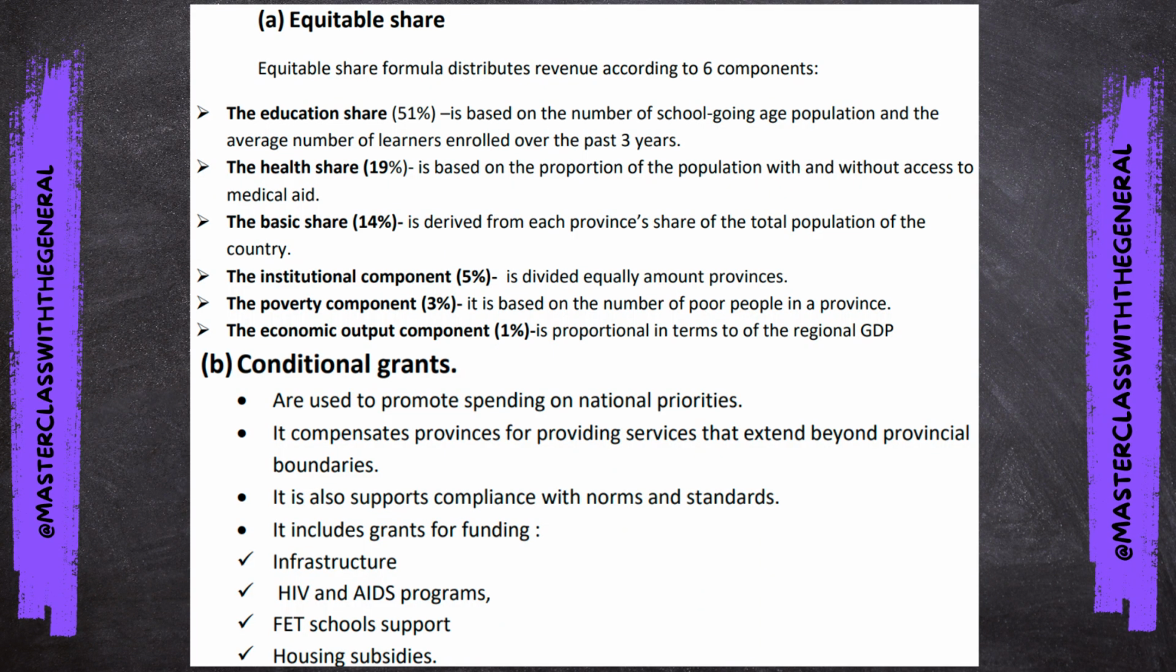Then when we look at health as well, provinces who have a lot of their population not covered by medical aid are also going to receive more money, while those who have more coverage of medical aid will receive less money. So provinces are not going to receive the same amount of money. It is going to be shared according to these parameters. The next one there is the institutional component. This one is divided equally amongst provinces. Then the poverty component is based on the number of poor people in a province. Then the economic output component is proportional in terms of the regional GDP.